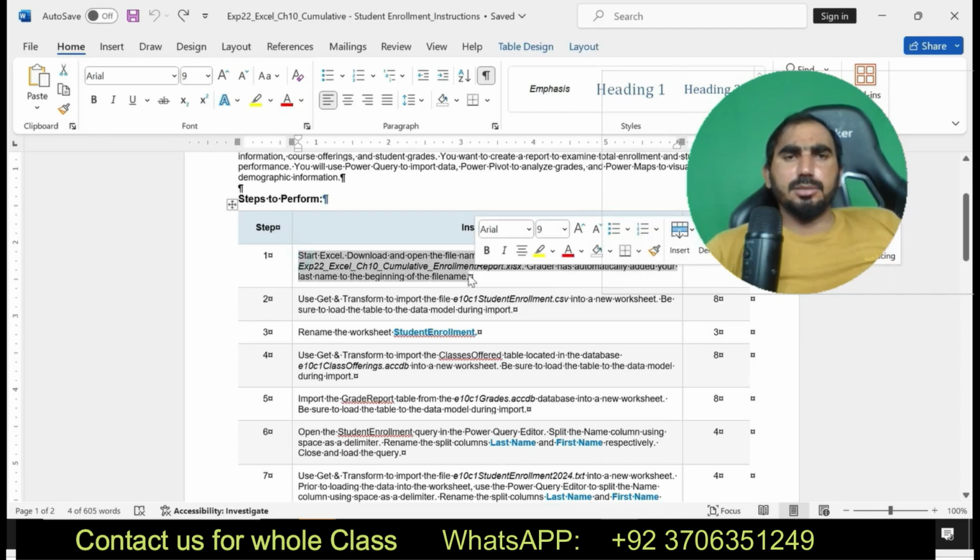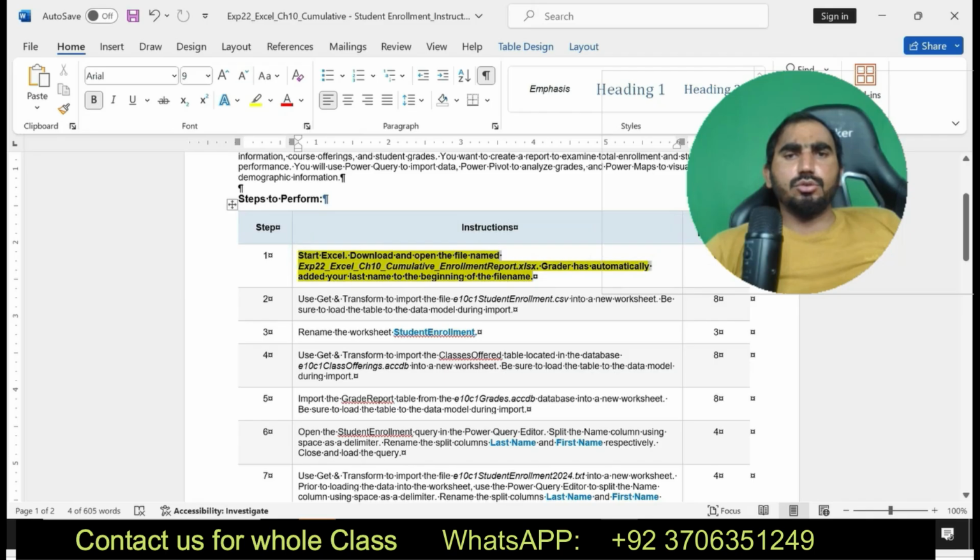Now I'm going to move to the project steps. Start Excel. Download and open the file named EXP22 Excel Chapter 10 Cumulative Enrollment Report, which has your last name automatically added.